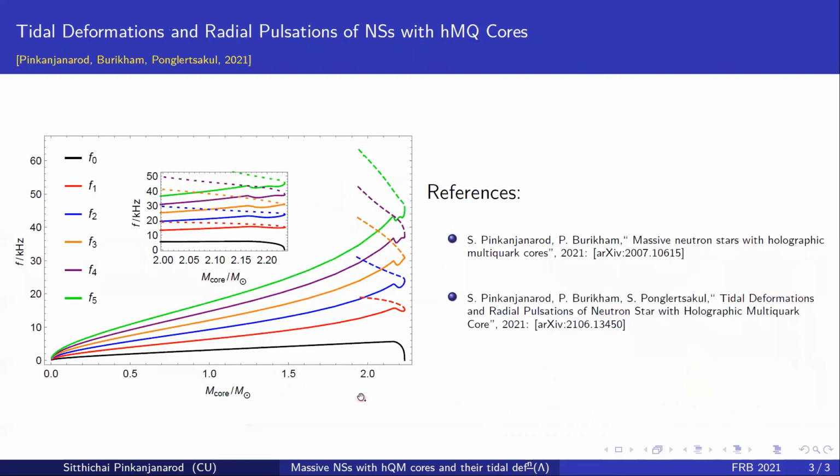Finally, the dynamical stability of the holographic multiquark core was studied through the radial pulsations. Eigenfrequencies from the 0th mode to the 5th mode were plotted against the masses, as shown in the figure here. We found that instability of the 0th mode appears when the central density exceeds the critical value at the maximum mass.